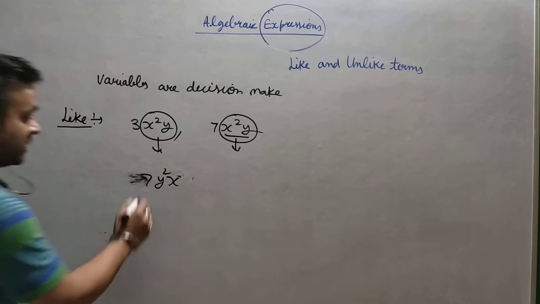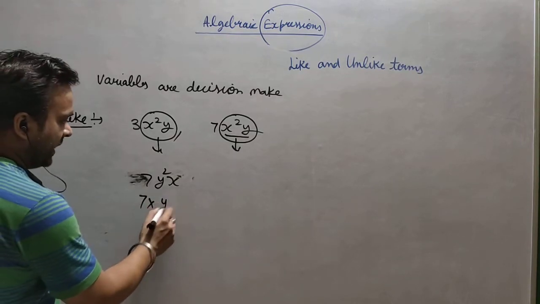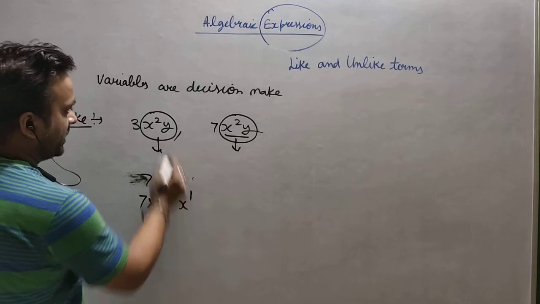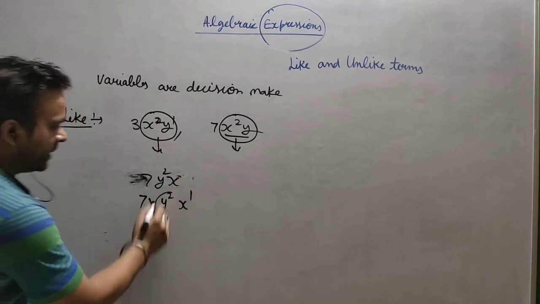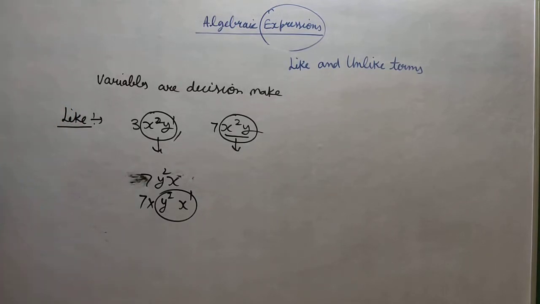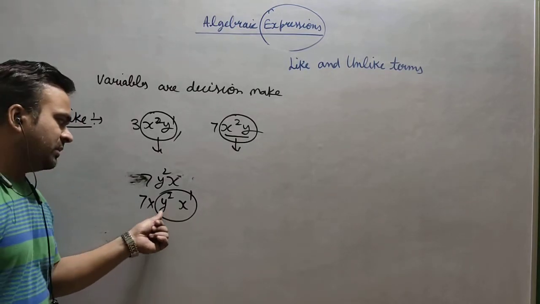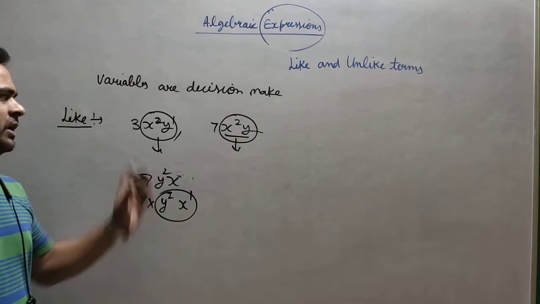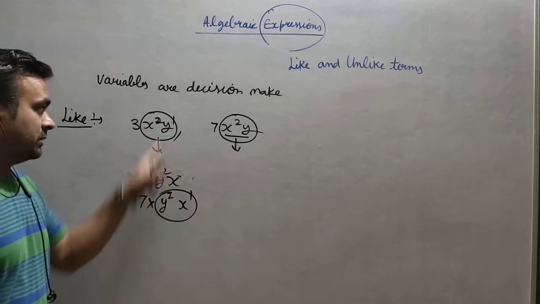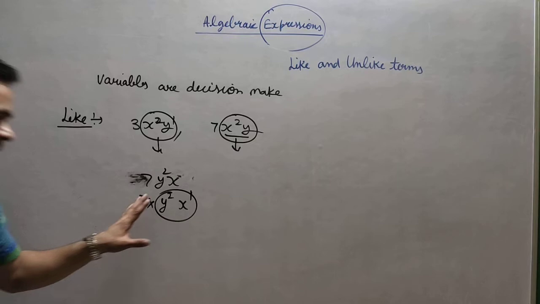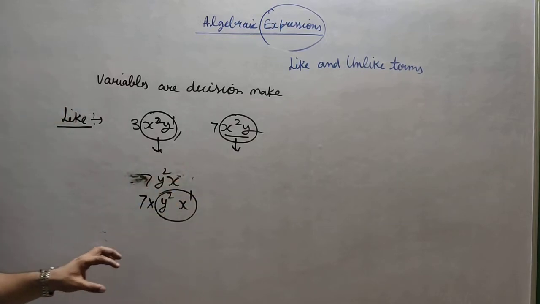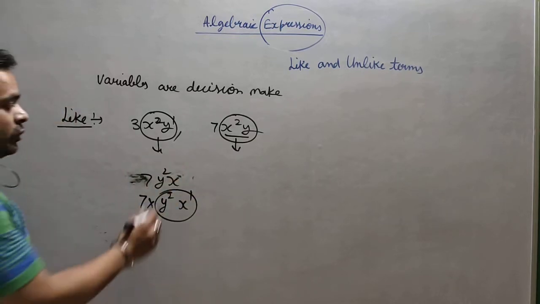No. Reason: the numerical part is here, but y is 2 and x is 1, whereas here x is 2 and y is 1. It is just opposite, which means this family is totally different. At that time we cannot say, sir, there are x and y, so why are you making it separate? Because of the power. We have to check each and everything to see whether they are like terms or not. Otherwise they will not be like.